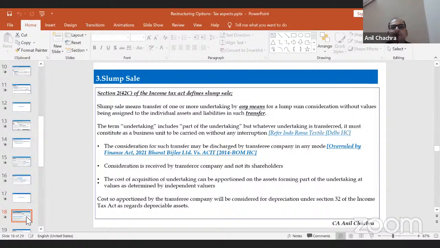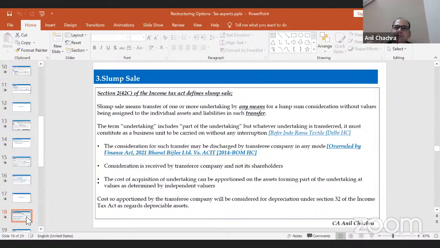So slump sale means the transfer of one or more undertakings, the same language they are using. Undertaking means one of the undertakings you are going to transfer by any means for a lump sum consideration without any value being assigned to individual assets and liabilities in such transfer. Means there is no value assigned and you are going to transfer for a lump sum consideration, right? The word used is "by any means."